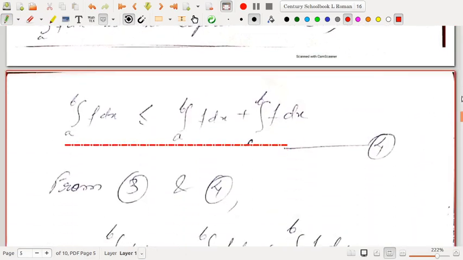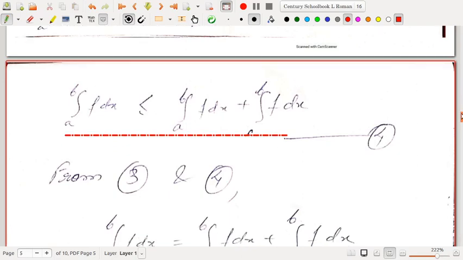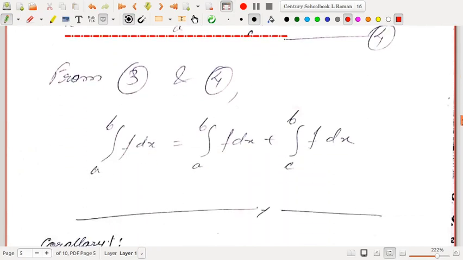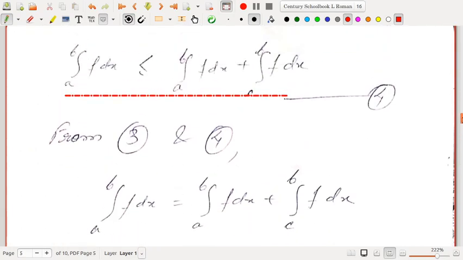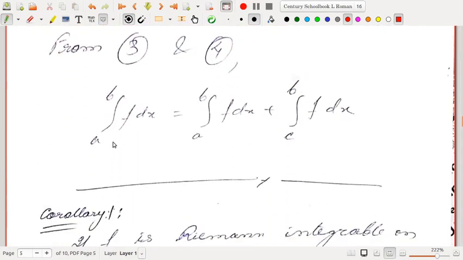Okay. So see how the concepts of least upper bound and greatest lower bound come very often in the Riemann integration theory. So from 3 and 4 we have integration a to b f dx is the same as integration a to c f dx plus integration c to b f dx.